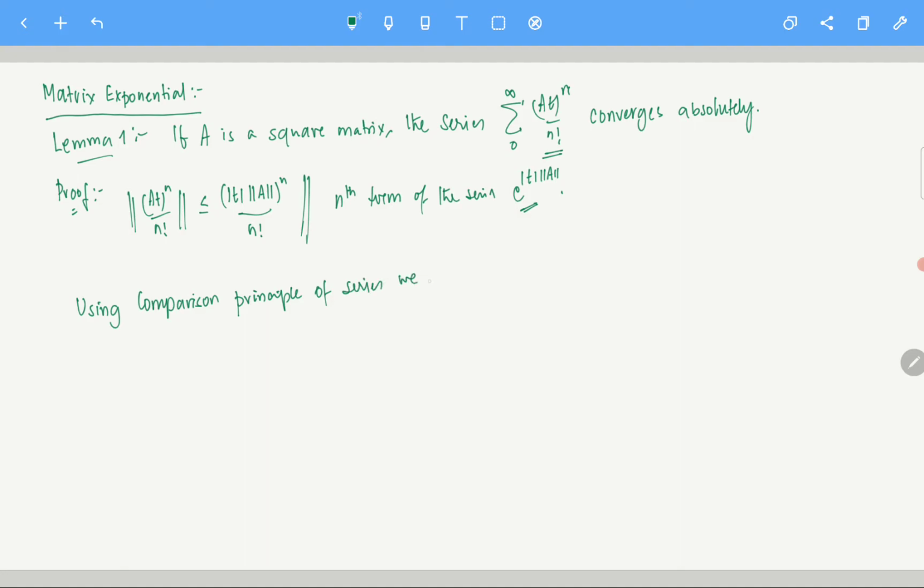we have, if you take the infinite sum on both sides, of course the summation from 0 to infinity of (At) to the power n by n factorial, that is less than infinity. Clear? Okay.